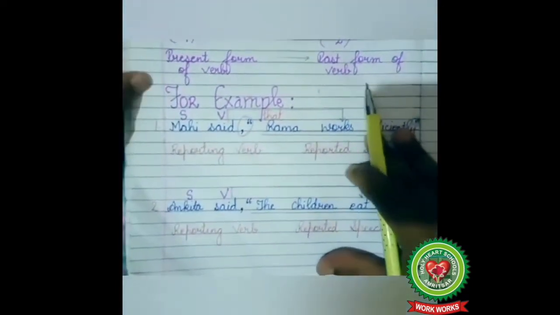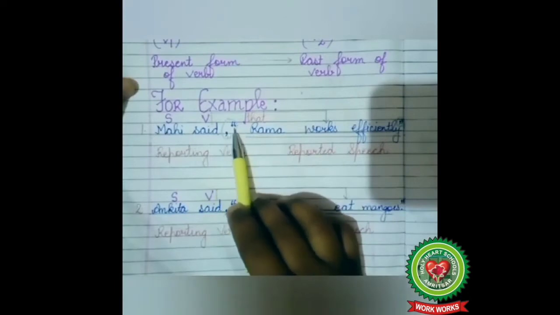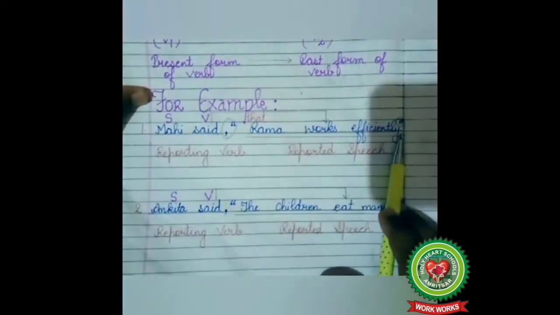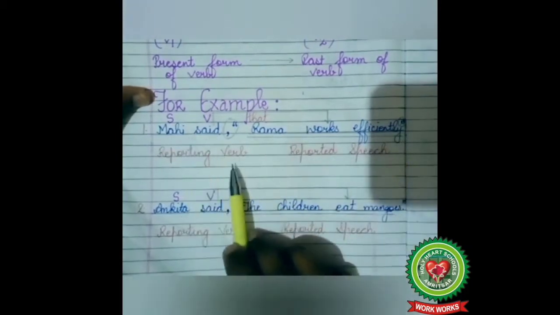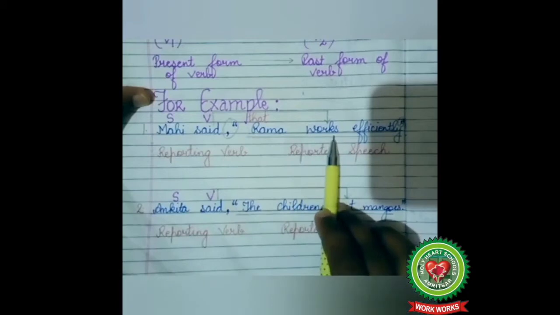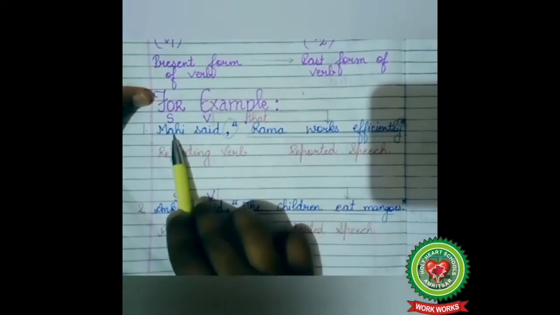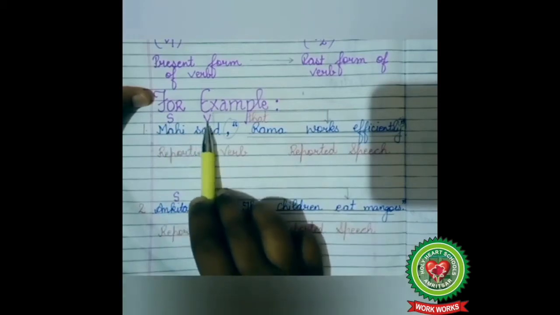Look at example number 1. Mahi said, "Rama works efficiently." Mahi said, reporting verb; Rama works efficiently, reported speech. Who? Mahi, so subject; said, action word, so verb.